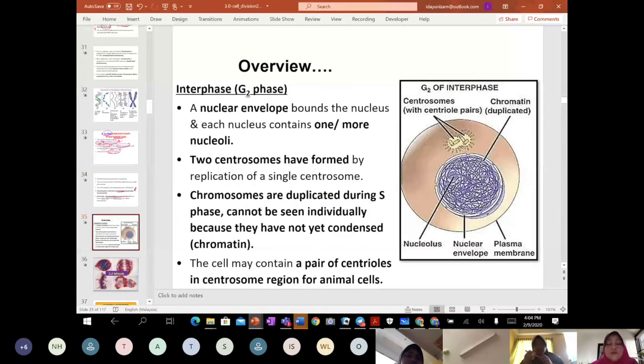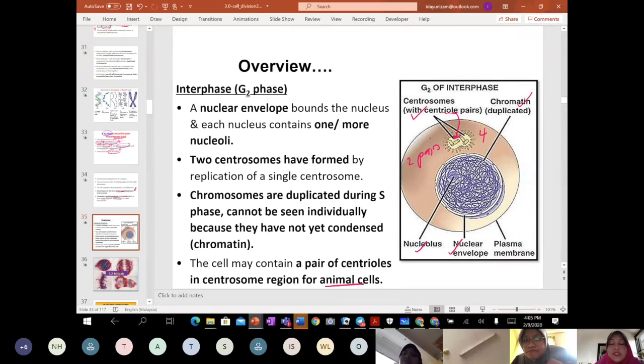So this is the overview of interphase. As you have learned before in chapter 2, I think you're familiar with the nuclear envelope, nucleolus, chromatin and centrosome, right? Centrosome is the region, and inside the centrosome there is a centriole, 2 pairs. So there are four centrioles, or we can say 2 pairs. Class, a pair of centrioles is the centrosome region for animal cell. So this is all overview.